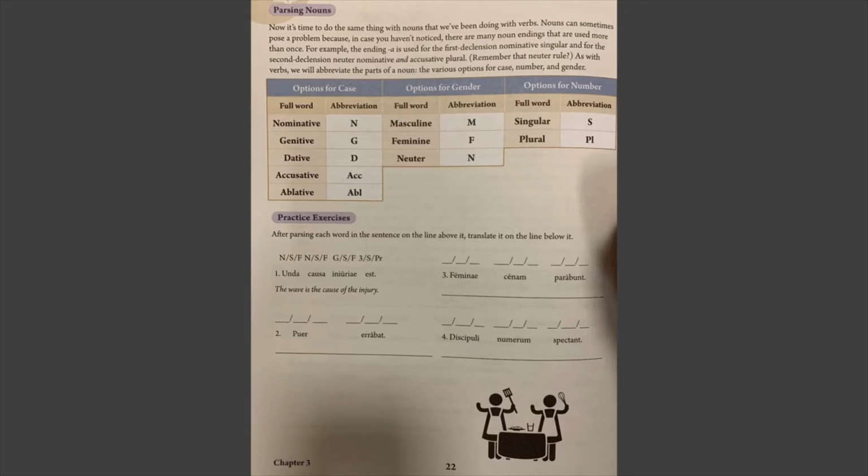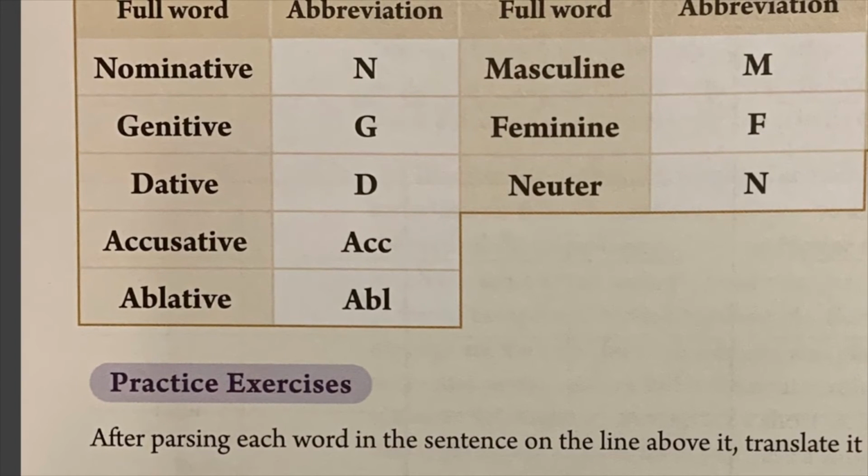So before we attempt to parse the nouns and verbs in the sentences below, I want us to take a look at our abbreviations. We'll begin by looking at the abbreviations for case. Our 5 cases, of course, are nominative, genitive, dative, accusative, ablative. We're going to abbreviate differently than the book tells you, because for each case, we're going to give the first 3 letters, just like we do with tense for verbs. So we're going to abbreviate these as NOM, GEN, DAT, ACC, and ABL.